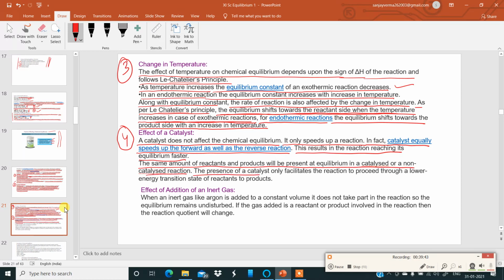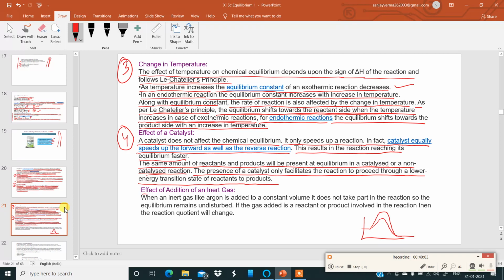The presence of a catalyst only facilitates the reaction to proceed through a lower energy transition state of reactant or product. So suppose there is a reaction happening, if the reaction is happening this way, if there is a catalyst, the energy is lower, in the presence of catalyst.